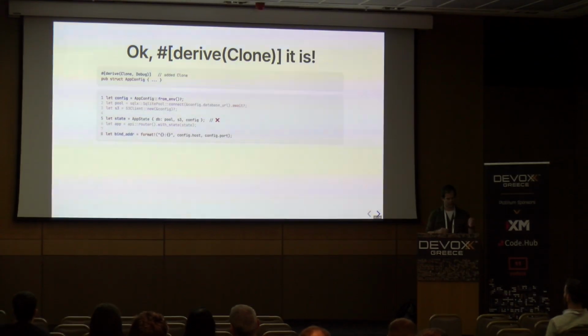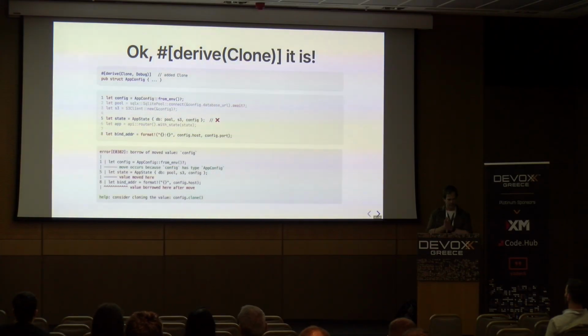And we can go and get the config and pass it into app state. And then we use it immediately again afterwards to pull the config, host, and port to form the URL that we're going to listen on with the web server. And here we get the next error and our first encounter with Rust's famous and sometimes feared borrow checker. It's basically saying, hey, you use this config variable on line 5, it's now owned by AppState, you tried to use it again on line 8, you are not allowed to do that, that is not on.